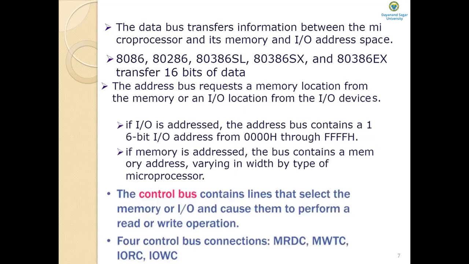Repeating, the address bus is unidirectional because the address bus sends out addresses to the memory or IO device. So that is why it is unidirectional. The reverse is not possible, because you cannot send a memory address to the microprocessor. There is no use. Similarly, an IO device cannot send a memory address to the microprocessor.